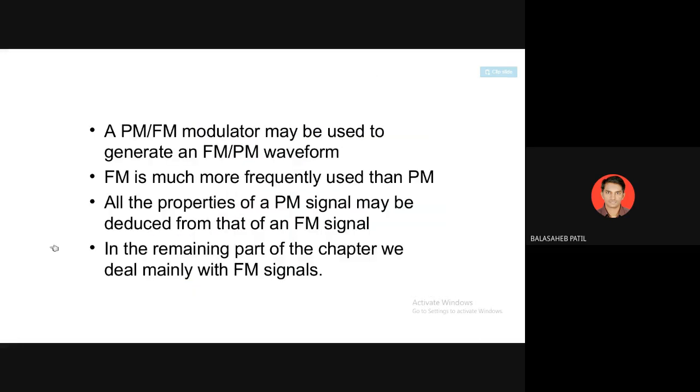So these are some of the points. This FM or PM modulator may be used to generate FM or PM. So from PM we can also create FM, and from FM we can also create PM. Then FM is used much more frequently than PM. The second and third point is that all properties of a PM signal can be deduced from those of an FM signal. Yes.